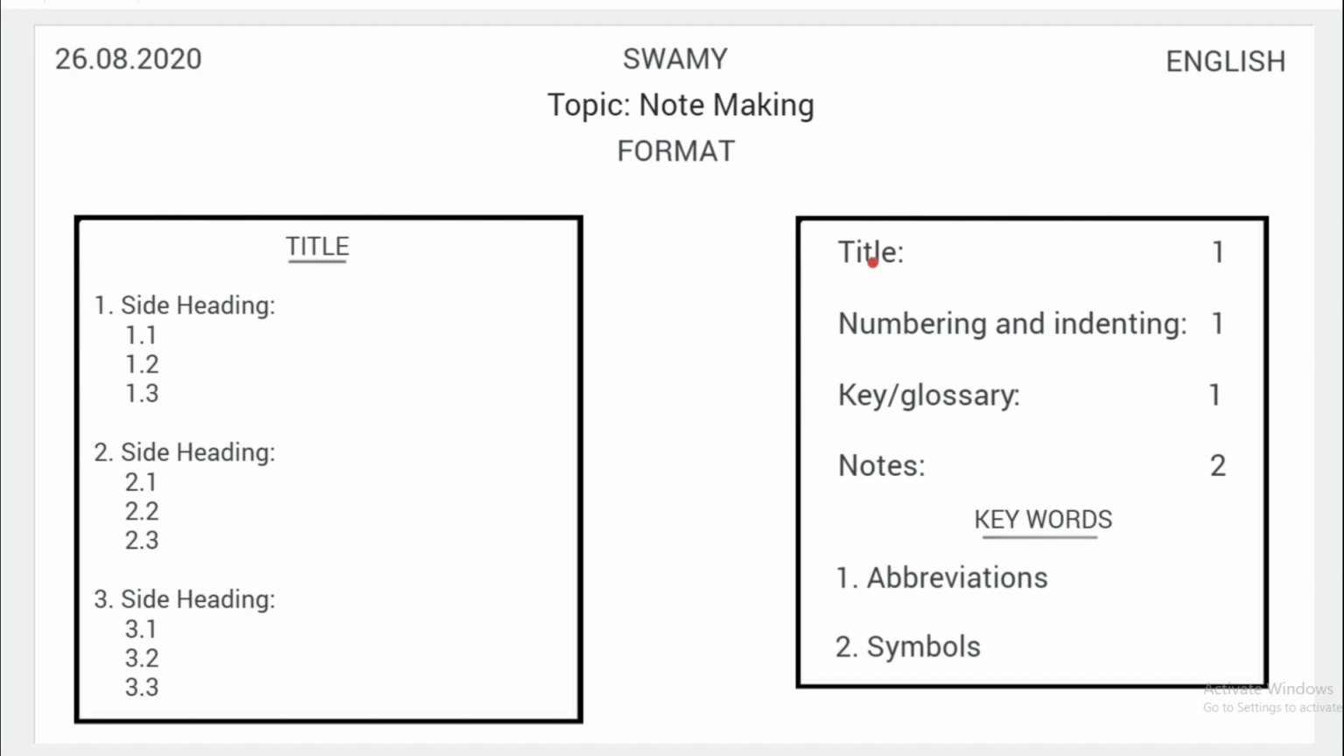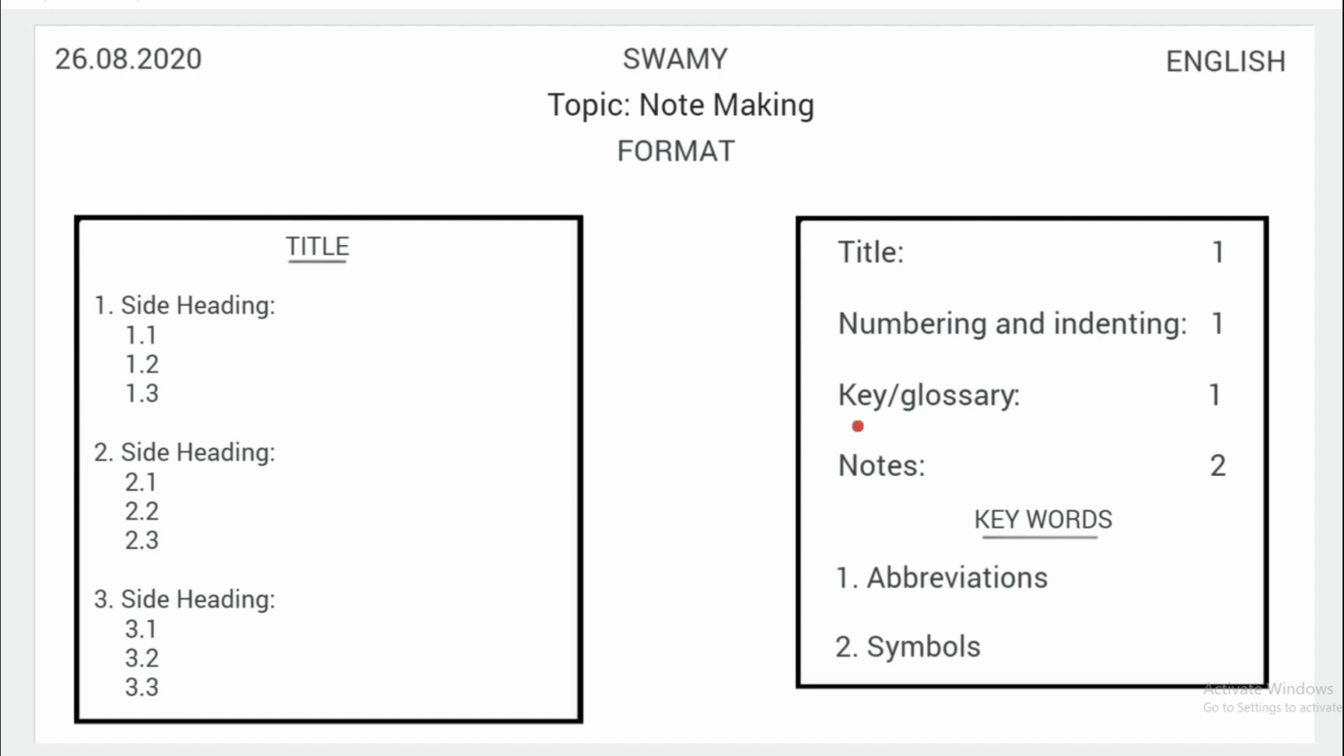Now come to this chart. Here you can see, if you write the title in capital letters properly, you will get 1 mark, and if you write the notes using numbering and indentation properly, then you will get 1 mark. This is the numbering 1, 1.1, 1.2, 1.3, and for the second side heading 2, 2.1, 2.2, 2.3. For the third side heading we have given numbering 3, 3.1, 3.2 and 3.3. So this is according to the numbering and indenting, and you will get 1 mark here if you follow this format.